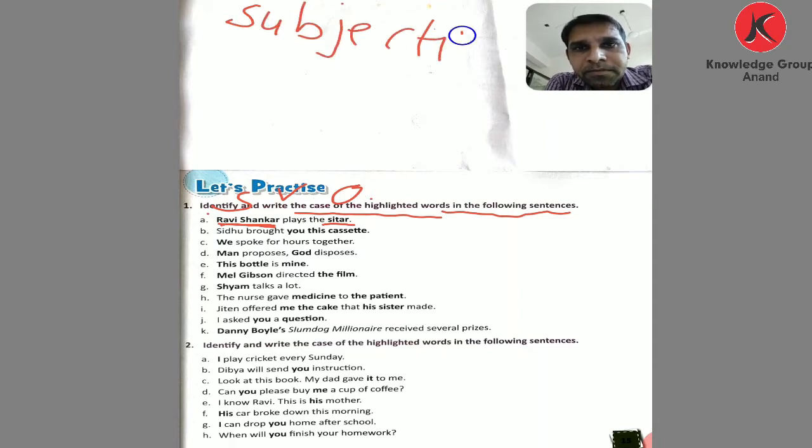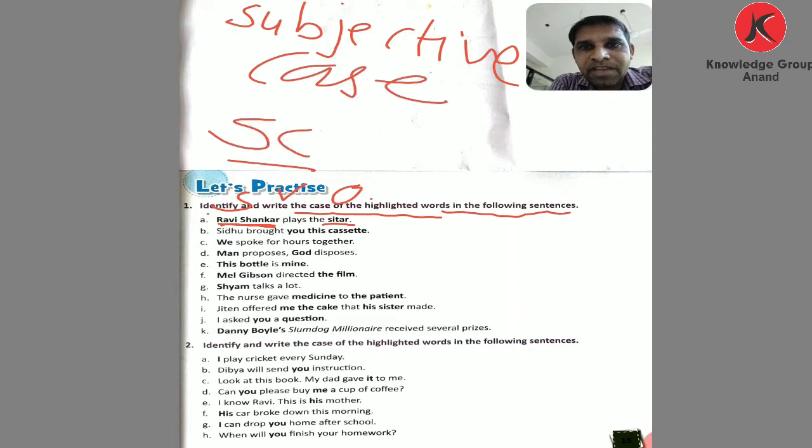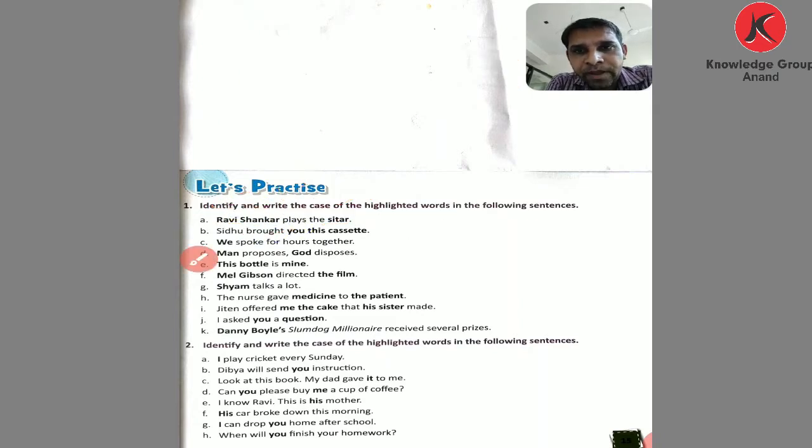You write SC, which means subjective case. And if you want to find this case, ask the question: who plays the sitar? The answer we get is Ravi Shankar.